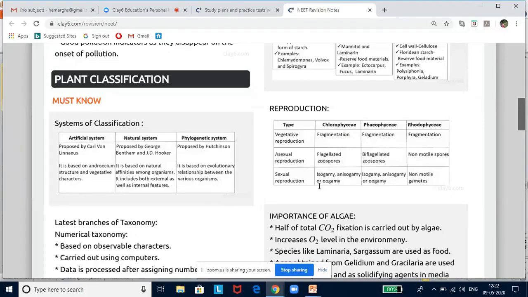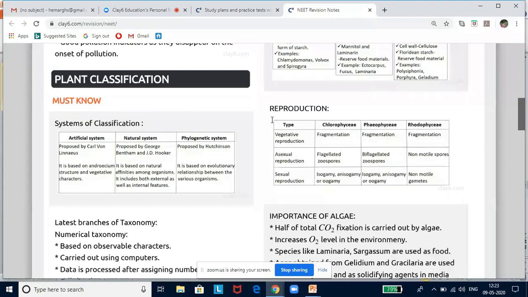It is all the facts and why it is, it is. It is not like where you can analytically question. I'll try to make this session as interesting, looking mostly into how questions are being asked in your entrance examination. So now here I start with plant kingdom, that is plant classification.